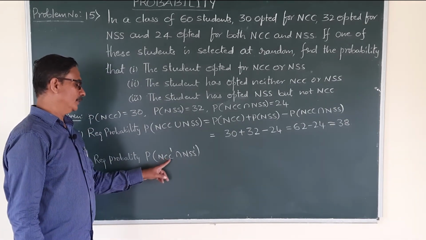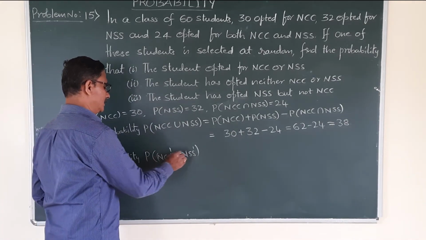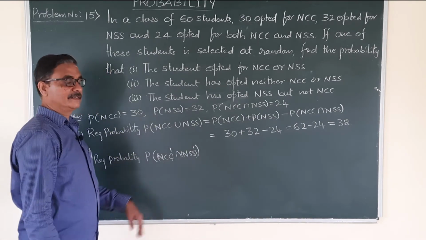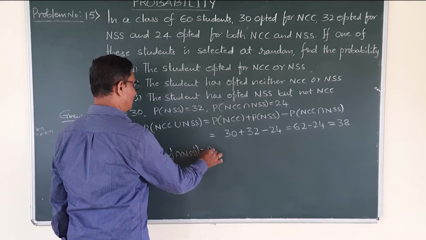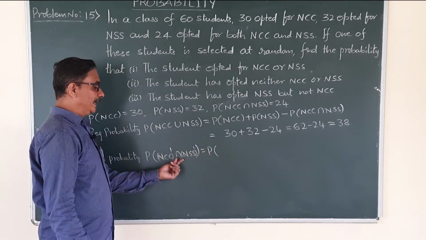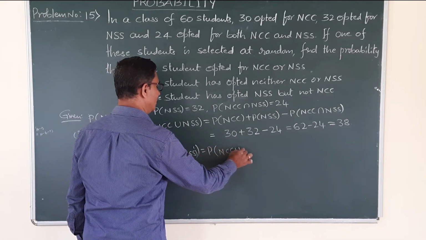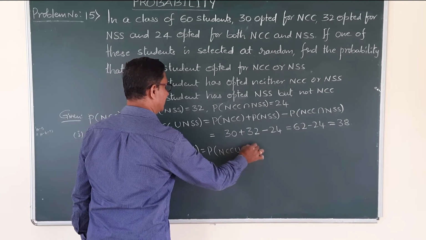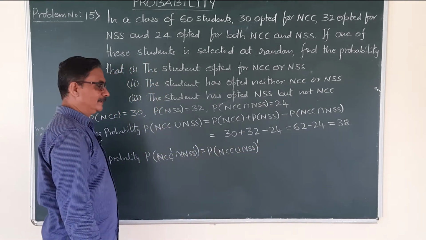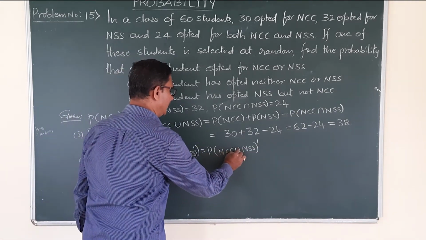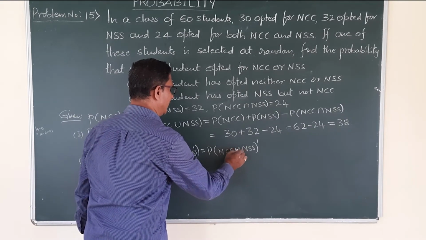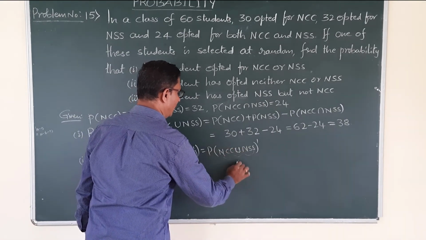Symbolically we write probability of NCC dash and NSS dash. That is same as, you know that A dash intersection B dash is equal to A union B whole dash, right? Now put A union B, you call it as A.